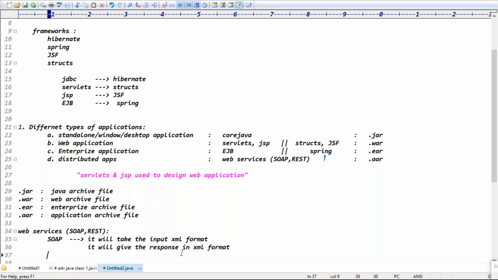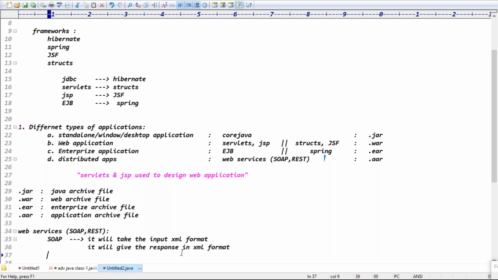It means a Java client can give XML input, a .NET client can give XML input. One service you created can be accessed by a Java client, a Python client, and a .NET client. Anyone can access. These three can give the input in XML format and take the response in XML format.